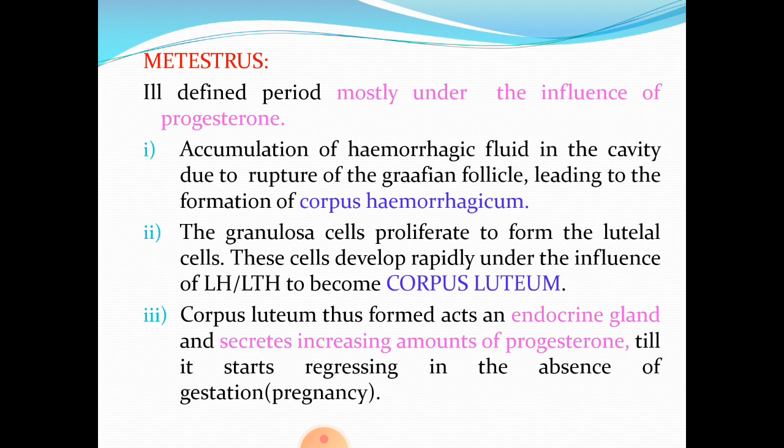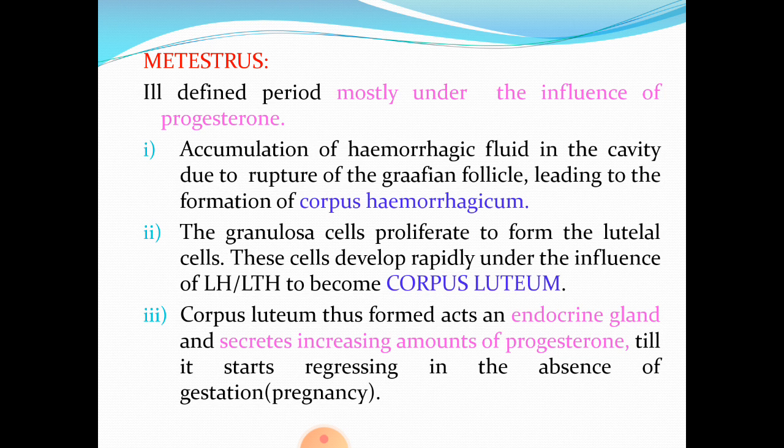And the granulosa cells of this corpus hemorrhagicum proliferate to form the luteal cells. These cells develop rapidly under the influence of LH, luteinizing hormone, also called LTH, luteotrophic hormone, to become corpus luteum or yellow body, that is the post-ovulatory body.